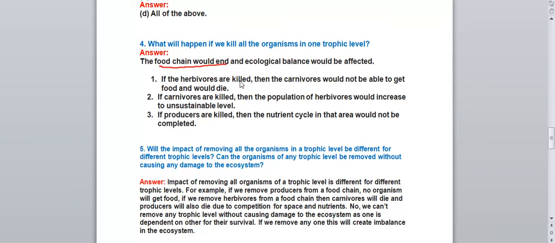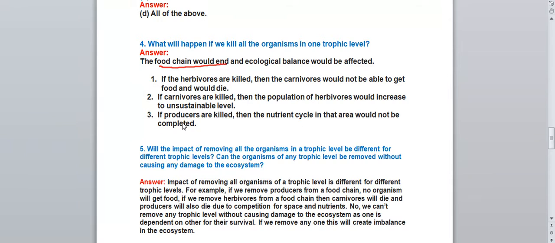If the herbivores are killed, then what will happen? The carnivores will not get the food and they will die. If carnivores are killed, then the population of herbivores would increase to unsustainable levels. If the producers are killed, then the nutrient cycle in that area would not be completed. So three assumptions are made. If the herbivores are killed, then the carnivores will not get the food because carnivores eat the herbivores.